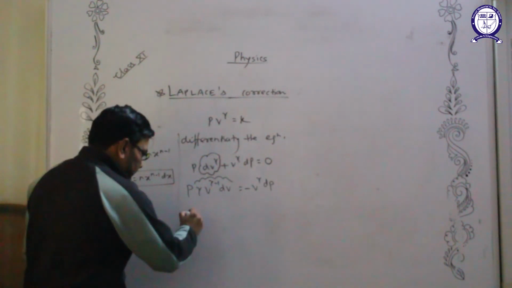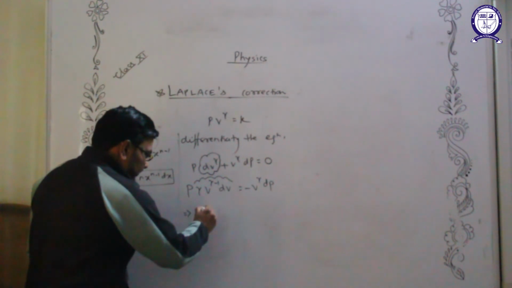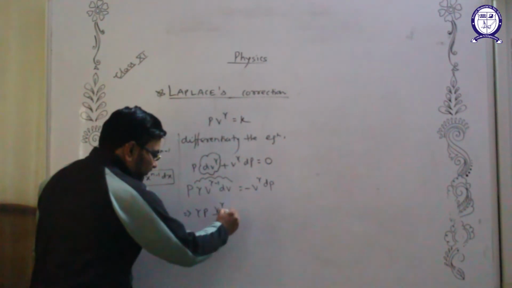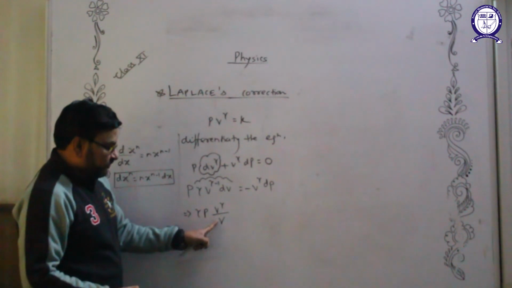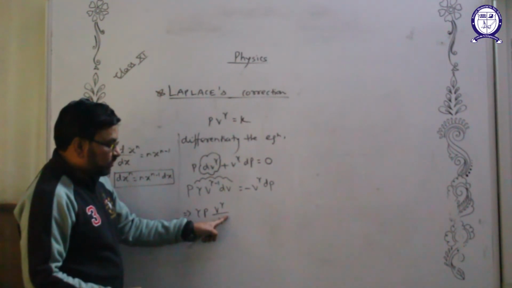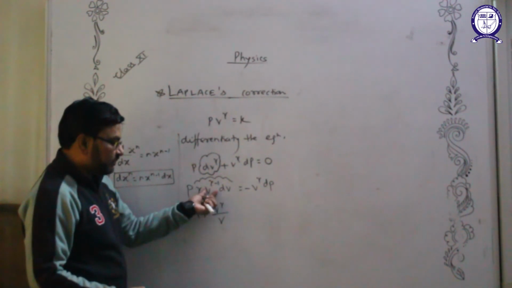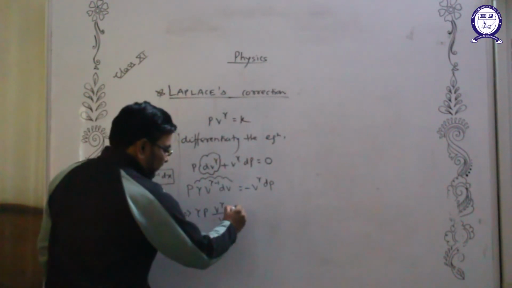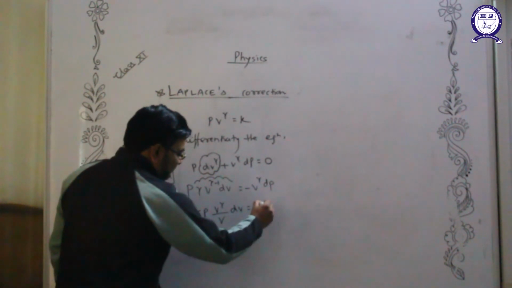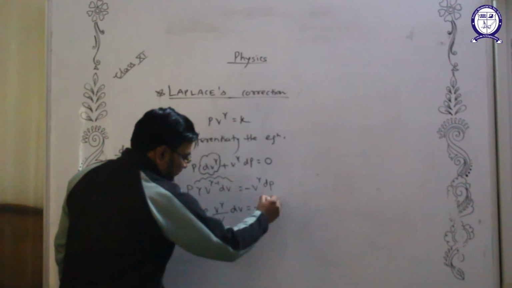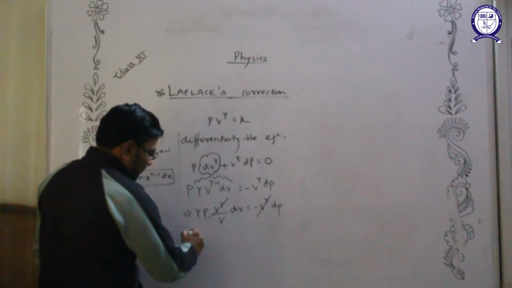Now gamma P V^gamma upon V. If you solve it, the power will be 1, and when it goes up, it will be minus 1. So the same thing can be written like this: dV minus V^gamma dP. V^gamma and V^gamma can be cancelled out.